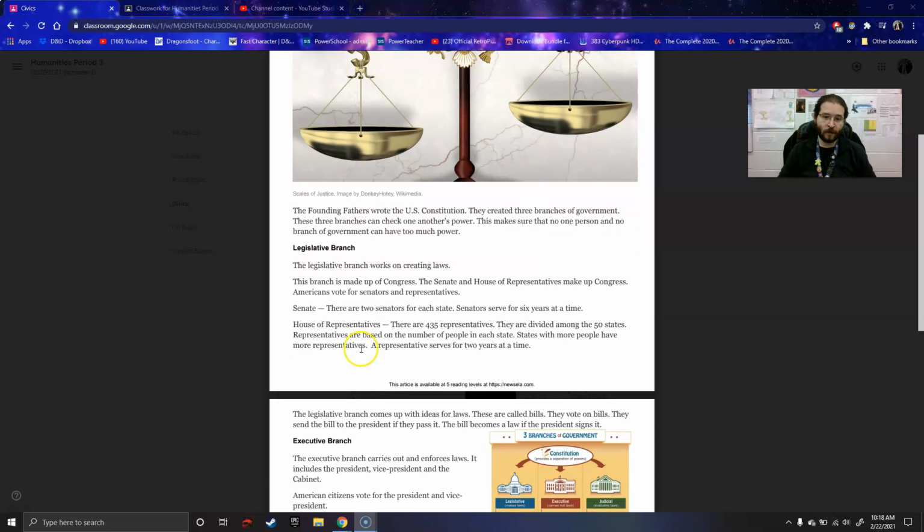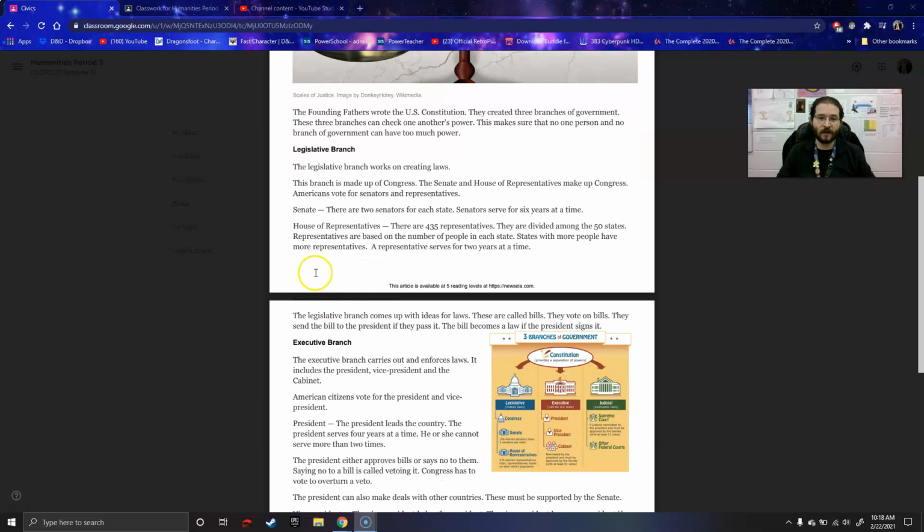The legislative branch. The legislative branch works on creating laws. This branch is made up of Congress. The Senate and House of Representatives make up Congress. Americans vote for senators and representatives. Senate. There are 2 senators for each state. Senators serve for 6 years at a time.